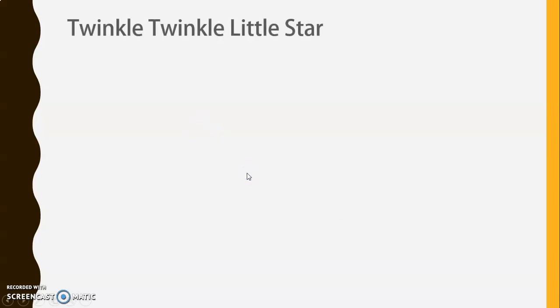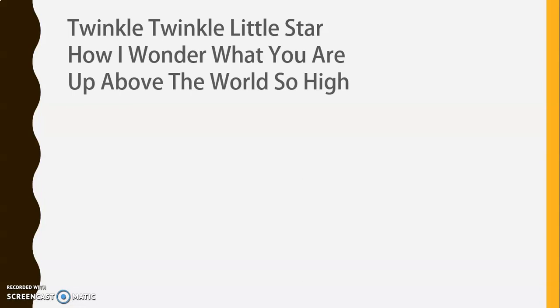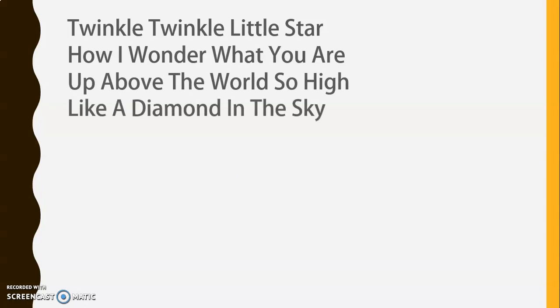So let me take a poem here so that you can find out the rhyming words from this poem. I will read the poem and you will find out the rhyming words. Twinkle, twinkle, little star, how I wonder what you are. Up above the world so high, like a diamond in the sky.